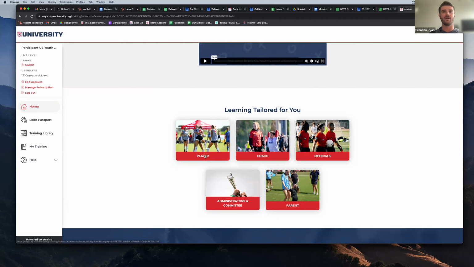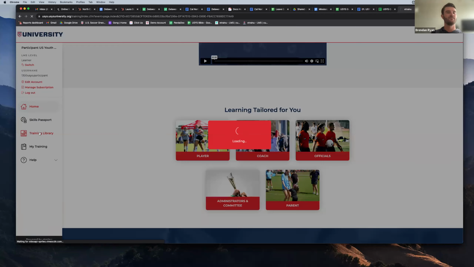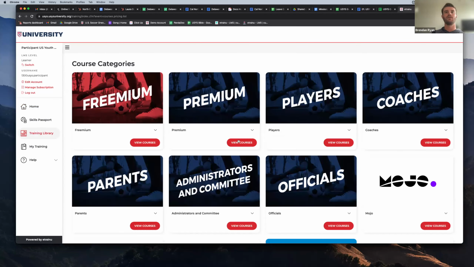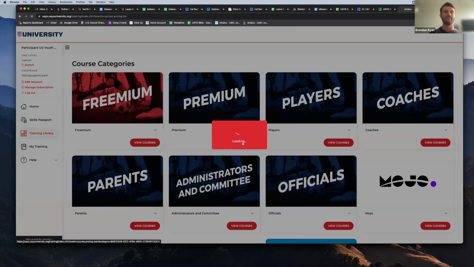So you can log in as a player, a coach, officials. Obviously, we have the admins, and you guys can delegate that however you see fit and decide who needs access as an admin or not. And then, of course, parents. Everything you're going to be navigating is over on the left-hand side. So we'll go into the training library first. This is the premium one that we're talking about. It's a $5 annual user fee, and this is where all of the courses are going to live for you.